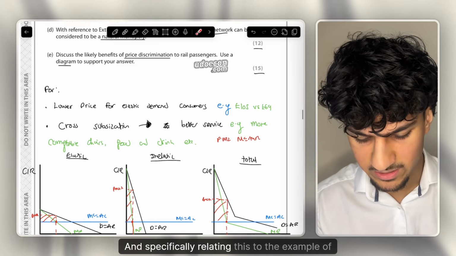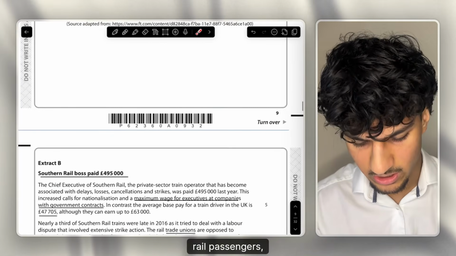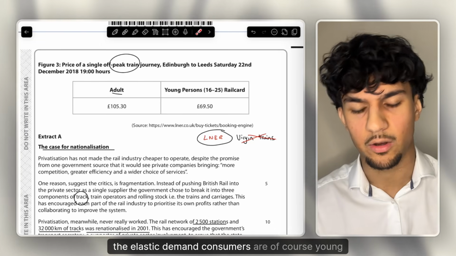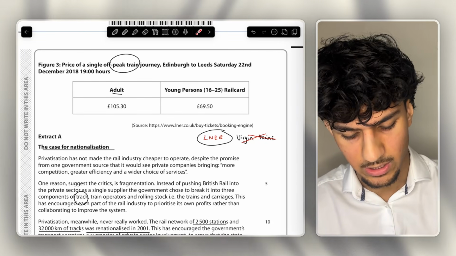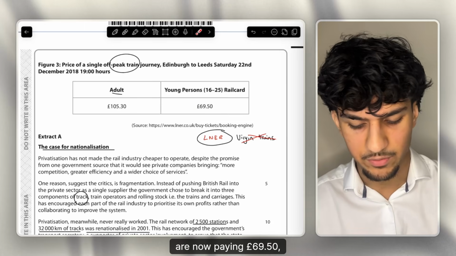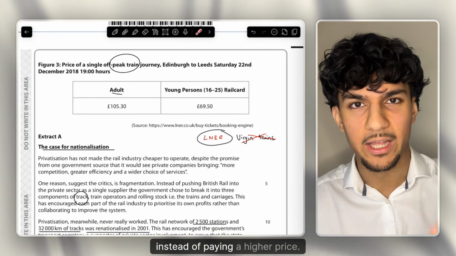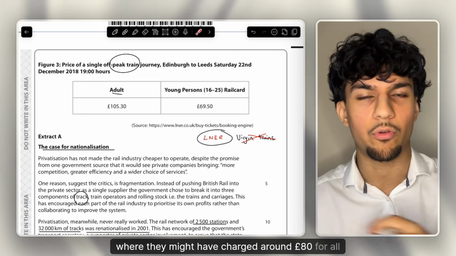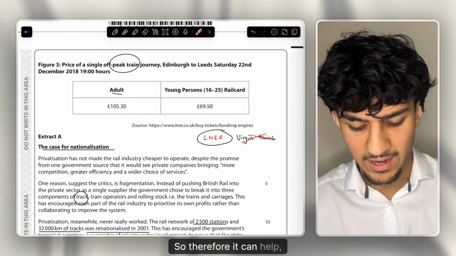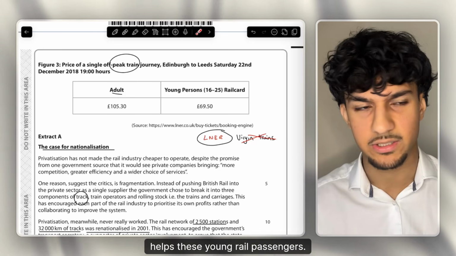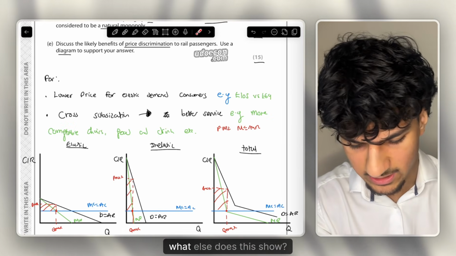And specifically relating this to the example of rail passengers, of course, in this scenario, the elastic demand consumers are young people, young adults, between 16 and 25, who are now paying £69.50 instead of paying a higher price if these firms are not price discriminating, where they might have charged around £80 for all consumers. So therefore, it helps these young people get around, and it helps these young rail passengers. And on the same theme, what else does this show?